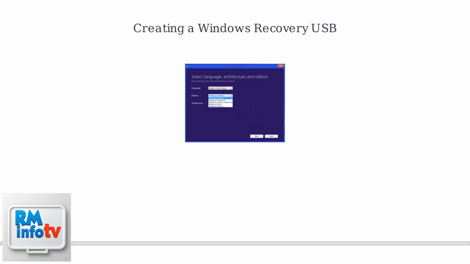Run the Media Creation Tool and select Create Installation Media for another PC. Choose your language, edition, and architecture, then select USB flash drive as the media type. Insert your USB drive and let the tool create the bootable recovery drive. Once complete, this USB will allow you to boot your Asus laptop and access advanced troubleshooting options to repair the system.